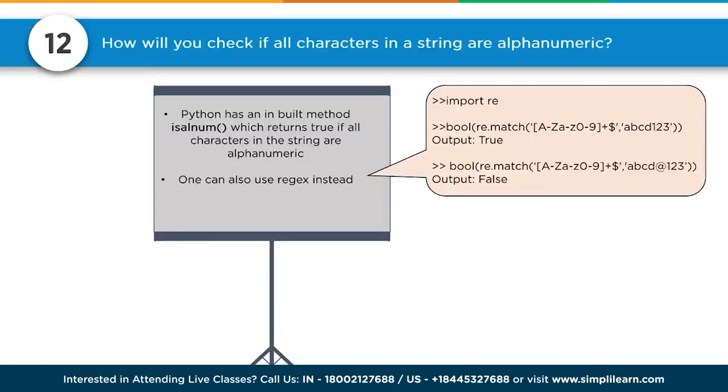Plus a $ sign, and then we have what we're comparing it to, the string ABCD123. And so we can do an re.match, and if all these different entities in that array match the string, we get an output true, and if not, an output false.